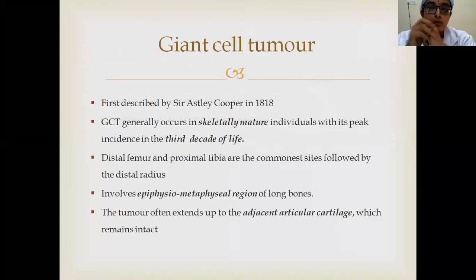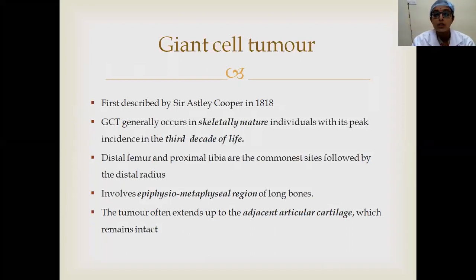And coming to one of the most important bone tumors, that is giant cell tumor. It was first described by Sir Ashley Cooper, and it is seen in skeletally mature individuals, usually in the third decade of life, more commonly in females, and it is an eccentric tumor seen in the epiphyseal-metaphyseal region.